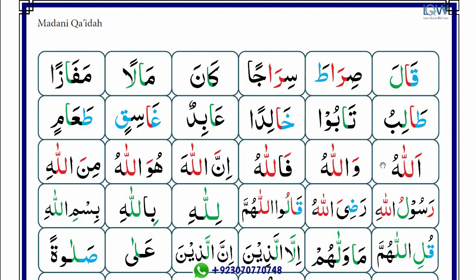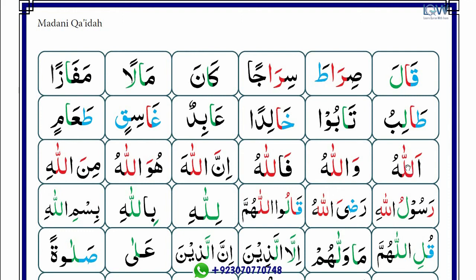Next, there is lam of Allah Azza wa Jalla, okay? And I taught you, if you see name of Allah, and second thing, if you see there is zabar before the lam of Allah, then read with thicker voice, okay? So you can see there is zabar before the lam of Allah, so we will read with thicker voice.